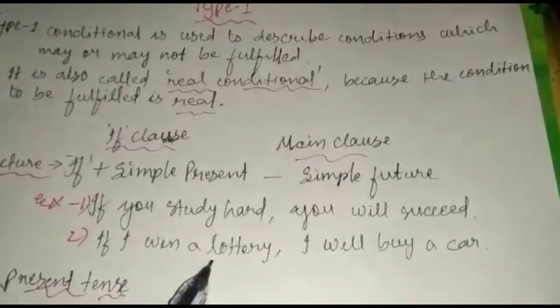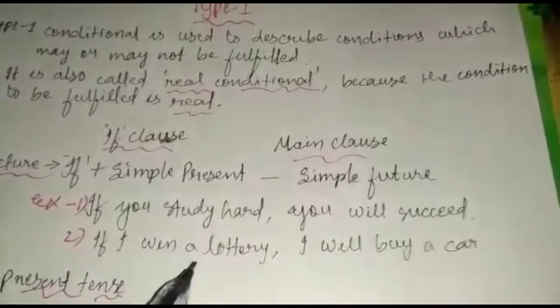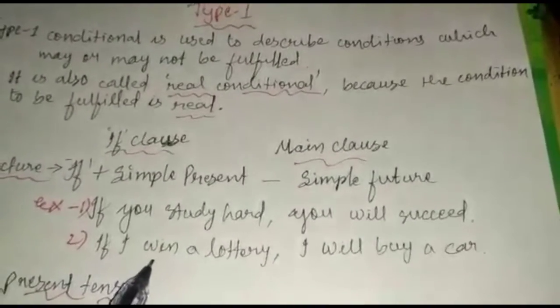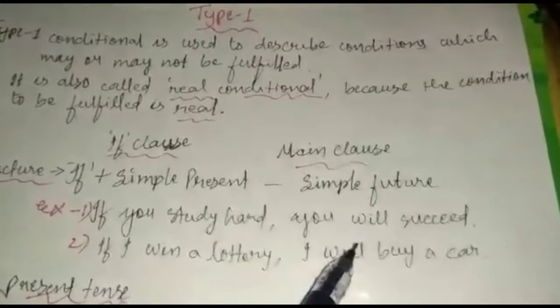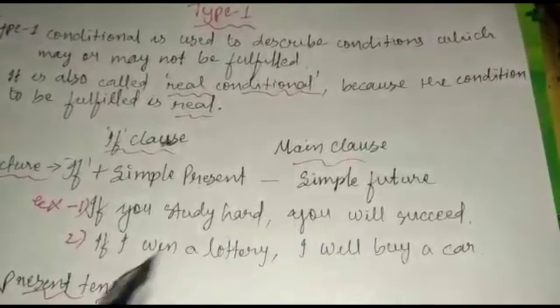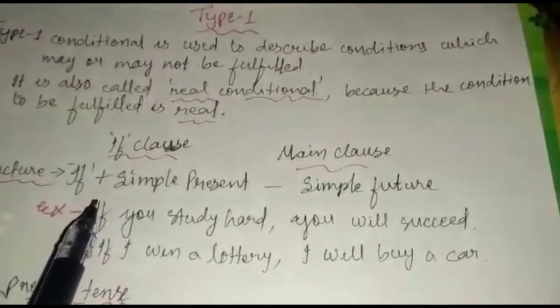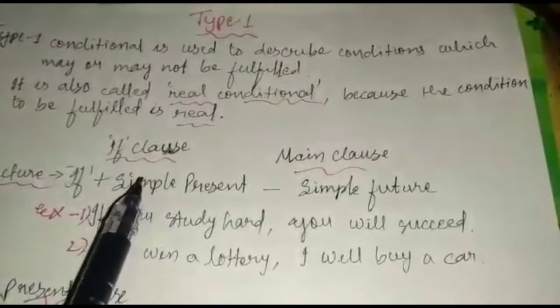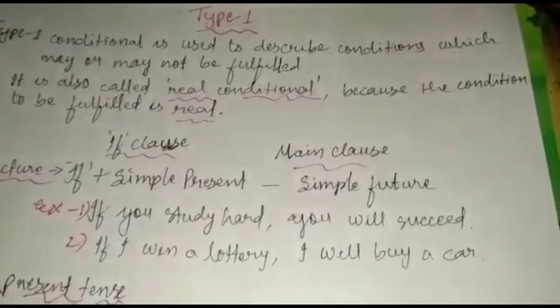If I win a lottery, I will buy a car. Now what condition is put forth? That if I win the lottery, the result will be I will buy a car. Now the rule is that if plus simple present must be in the if clause, and in the main clause it must be simple future.